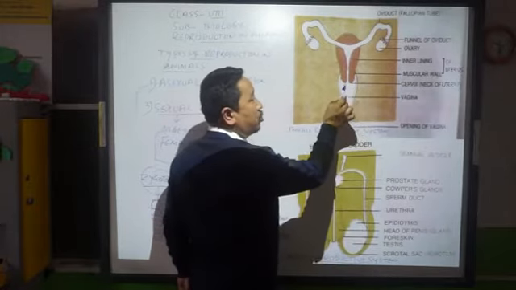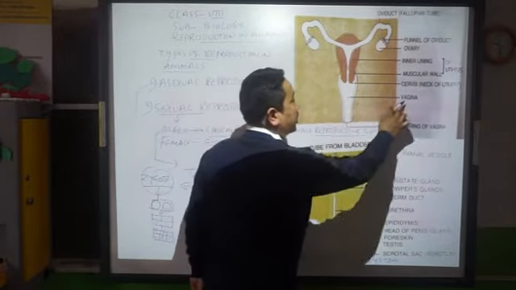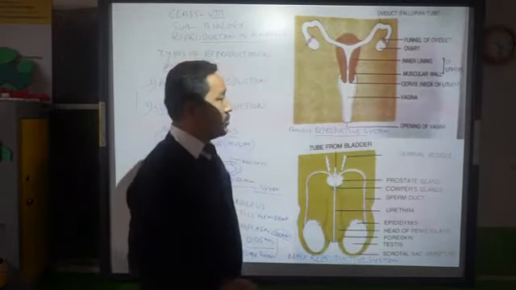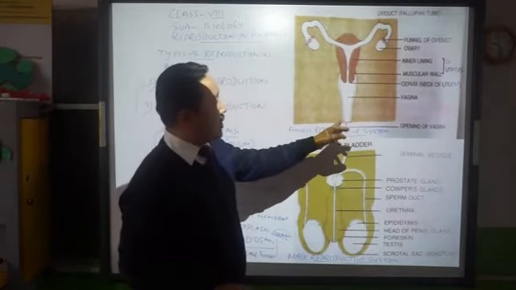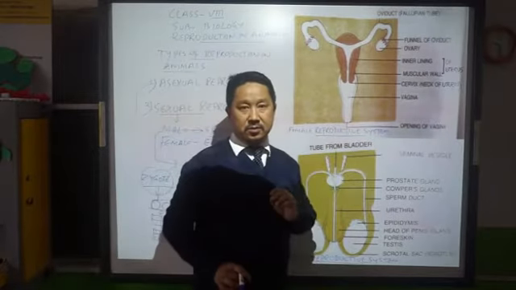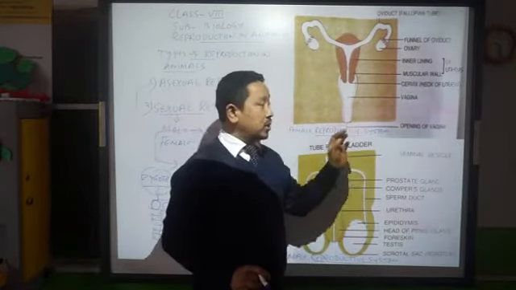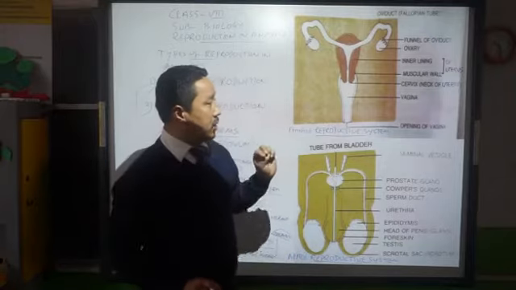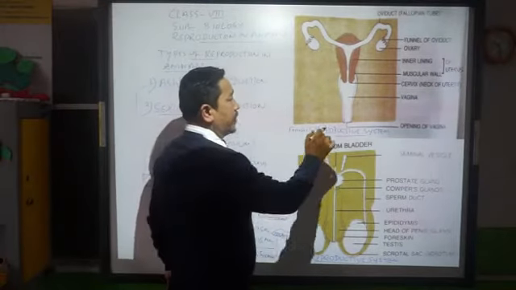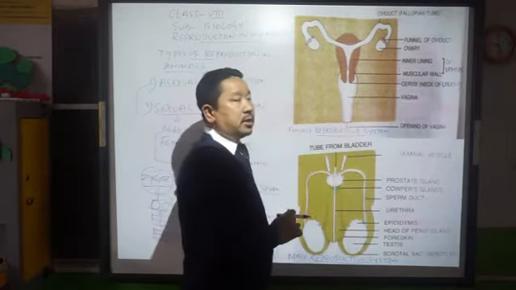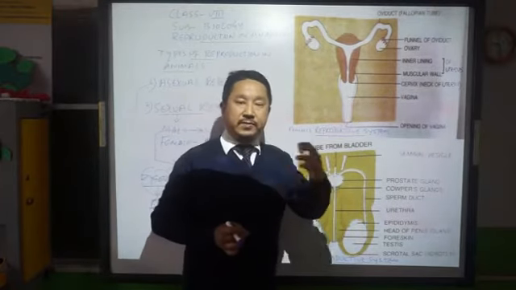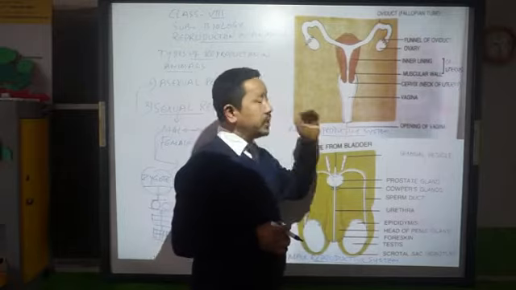That's called what? Vagina. And then what is there? Just down there is the opening of vagina, the opening through which, afterwards, a baby comes out.